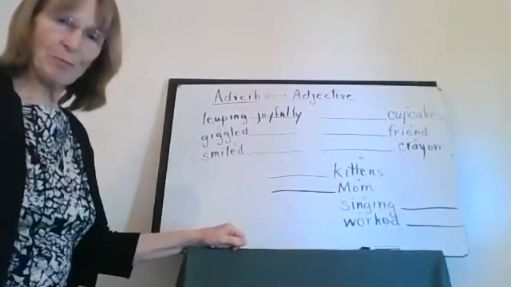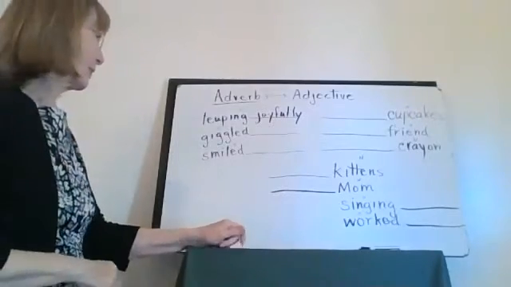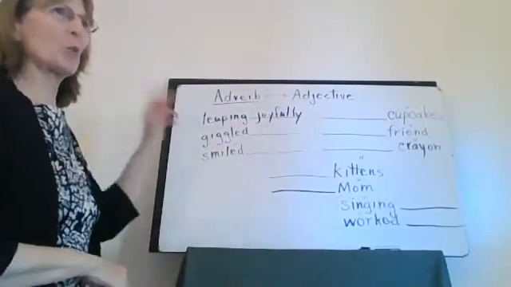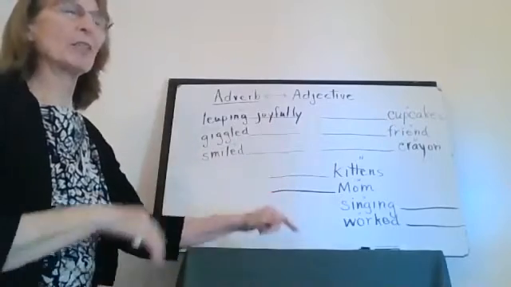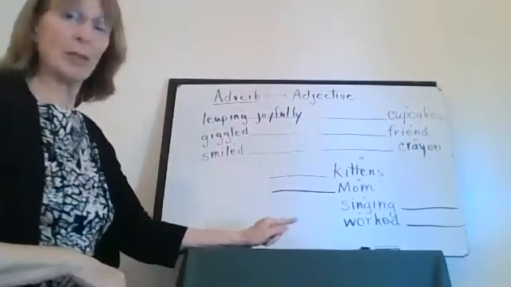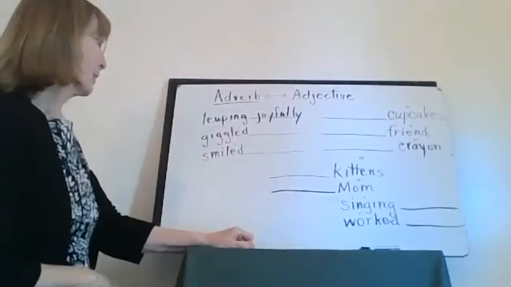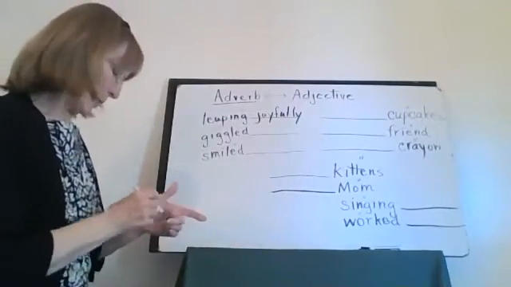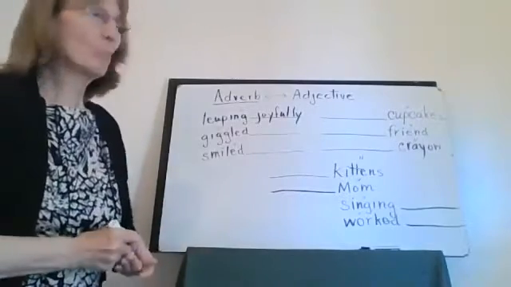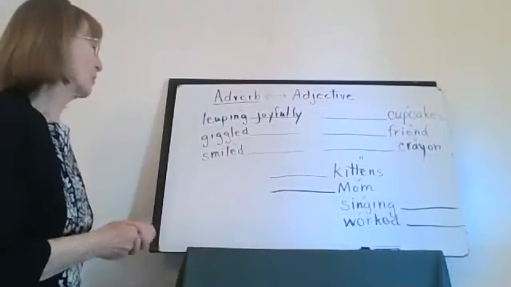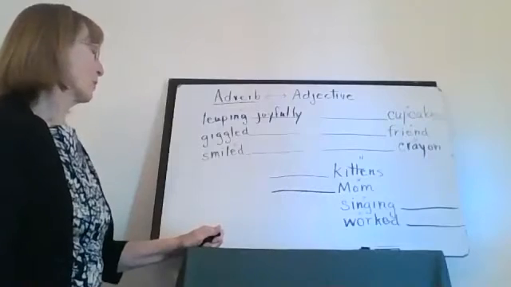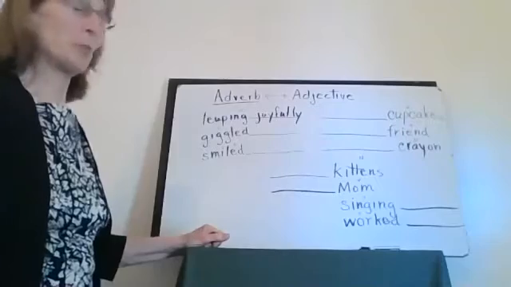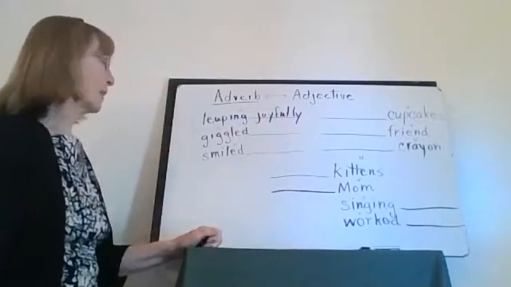Do you have a word? Let's see. Giggled. How? Let's say this was a girl. The girl giggled happily. Okay. Anything else? Giggled sweetly. Giggled. Did I hear somebody say crazily? Well, maybe. I'm not sure, but we'll hold on to that one.